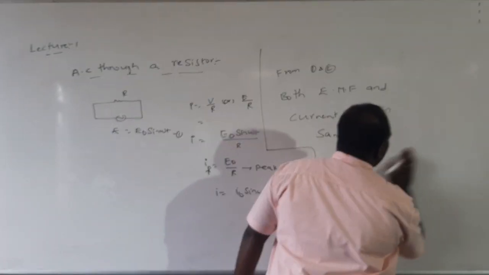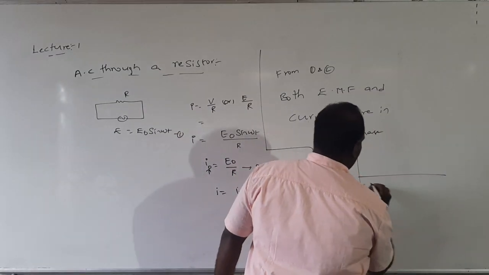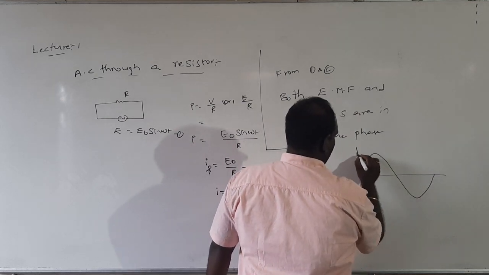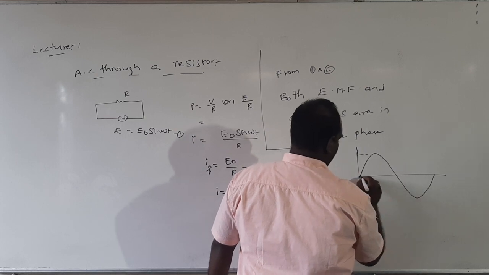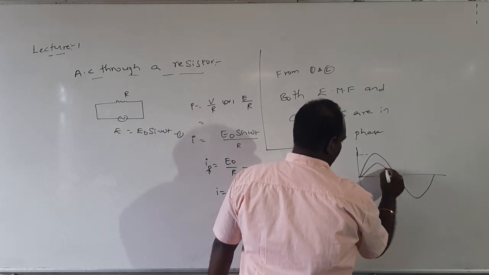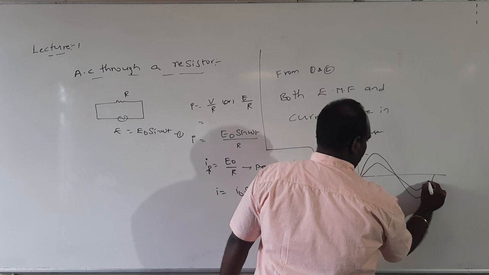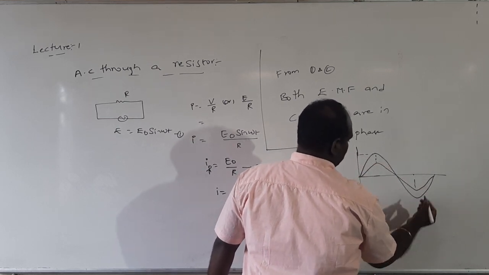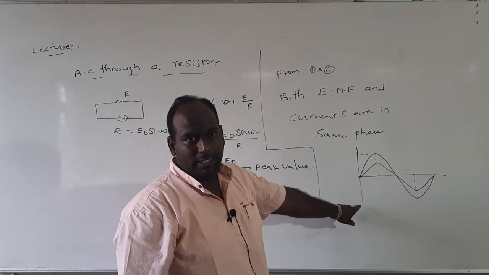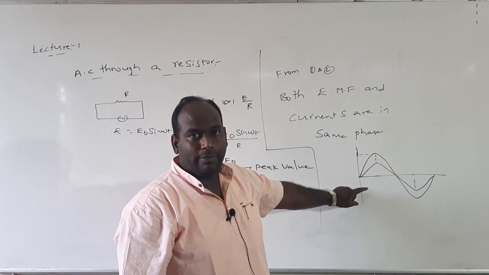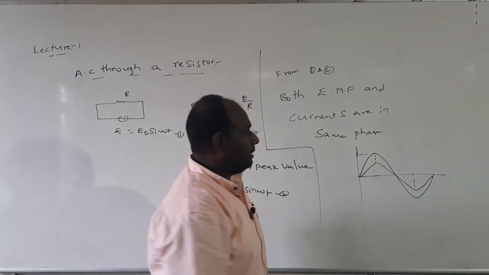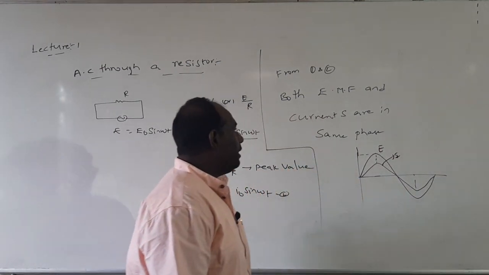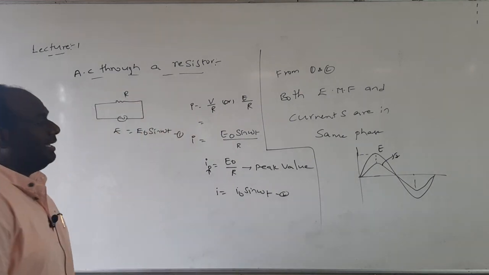If you write, EMF is a sine wave like this. This is the variation of E with respect to time. They have the same peak values at the same time, they have 0 values, they have maximum values, they have 0 values, but the maximum values may differ. So this indicates EMF, this indicates current. So we can say both current and EMF are in the same phase.